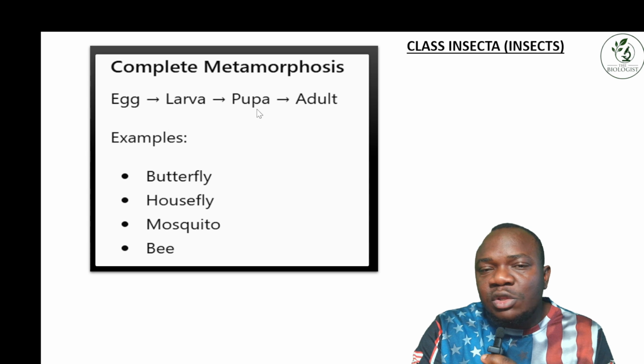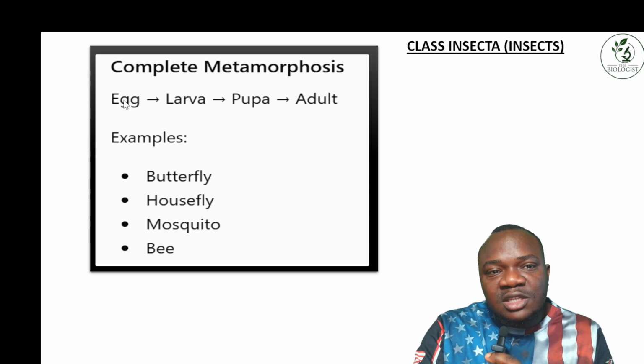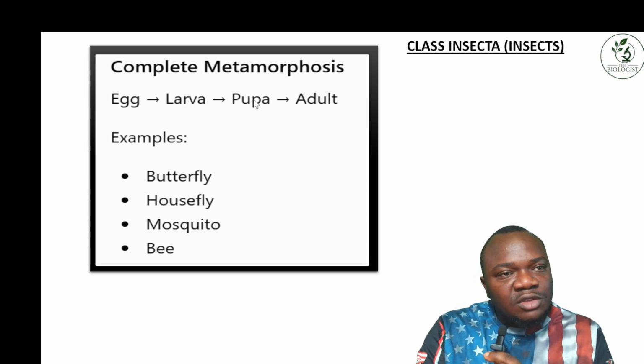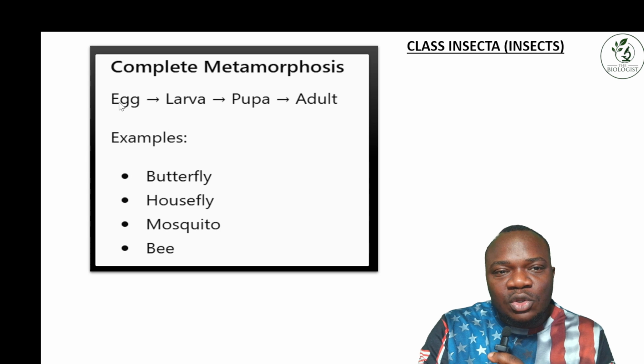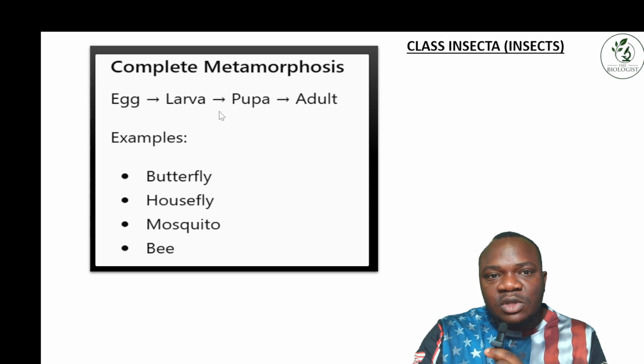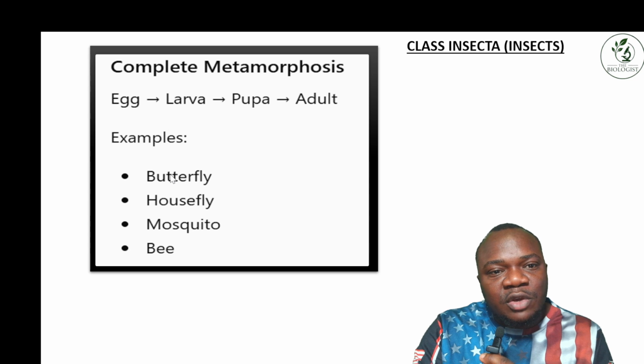So the result is called complete because it passes through four stages, which is the egg stage. When they lay the eggs, the eggs turn into a larva. Then from larva to a pupa, from pupa to an adult. So that's why it's called complete. It passes through the four stages. Examples of insects that undergo this type of metamorphosis are the butterfly, the housefly, the mosquito, and the bees.